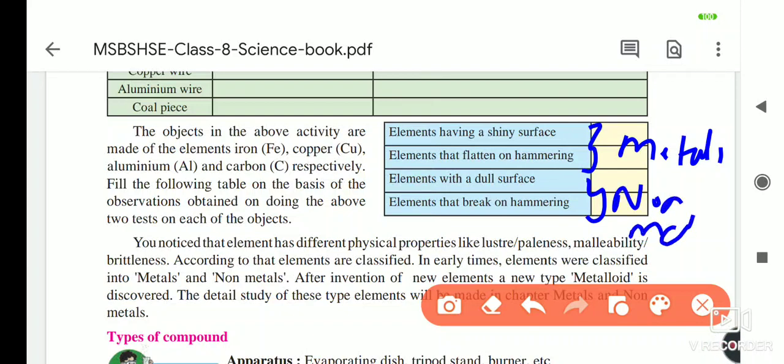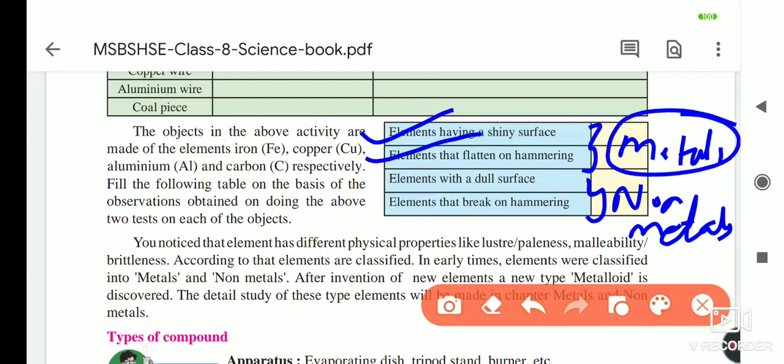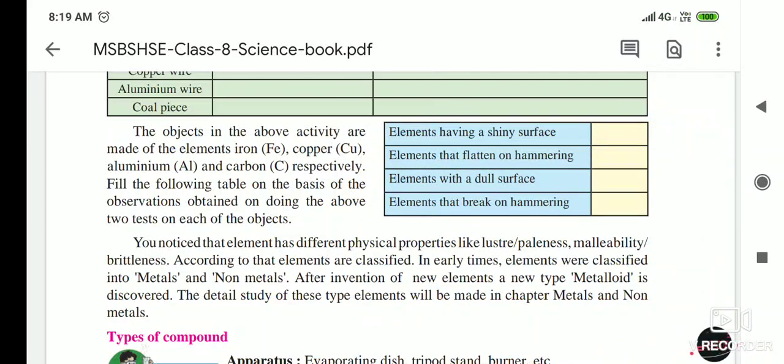Here they told you to notice that the substances which have a shiny surface and from which we can make sheets are metals, while those that have a dull surface and break after hammering are called non-metals.